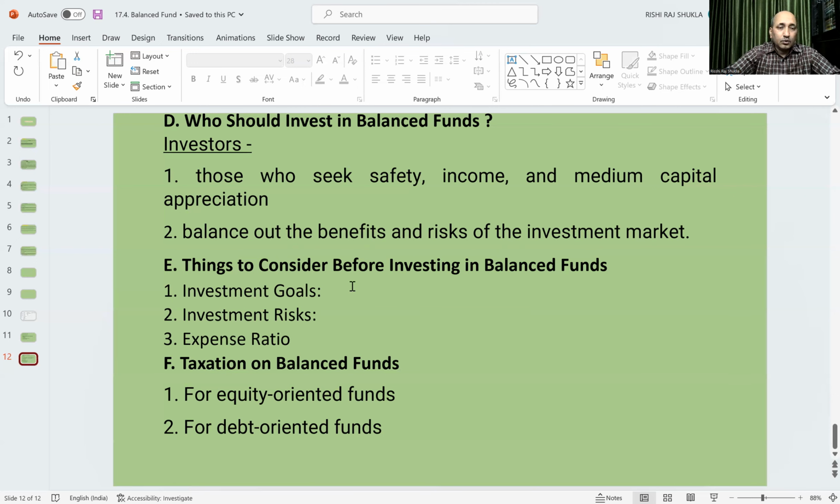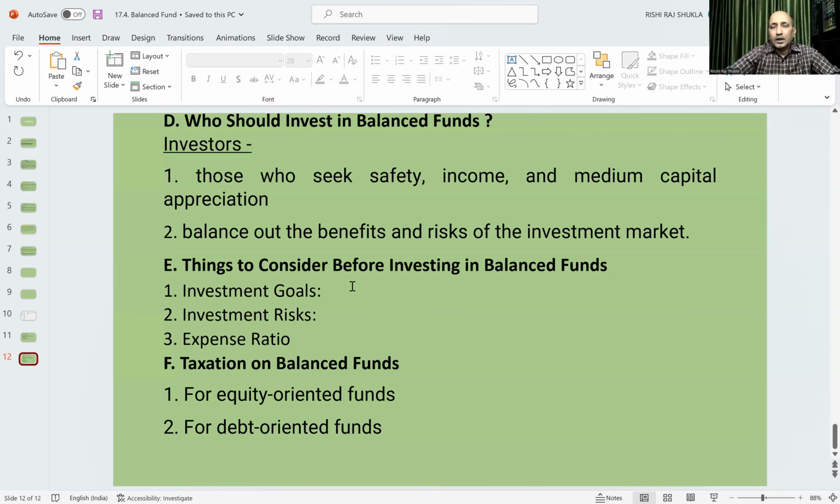Now, the things to consider before investing in a balanced fund. Of course, we have to see our investment goals. The investment goal should be medium term, 3 to 5 years, then it will be better. Investment risk: of course, there is some investment risk because there is an equity component. So if the market turns ugly or more volatile, we can have the risk of capital erosion.